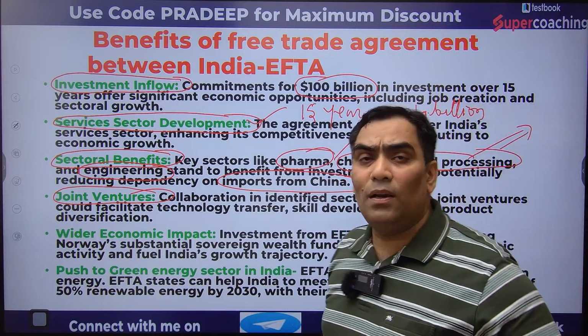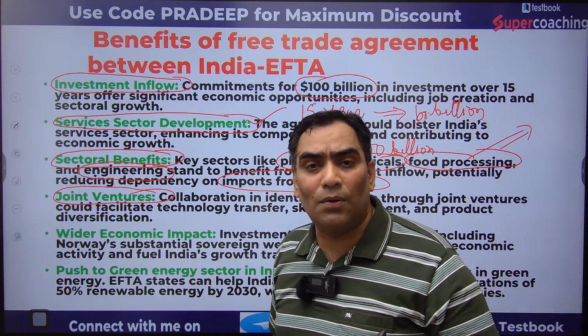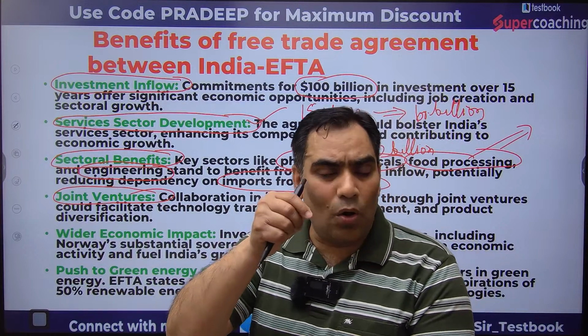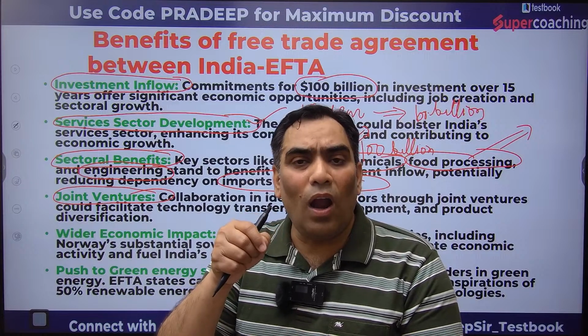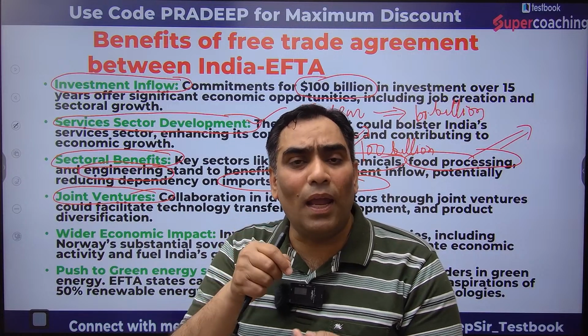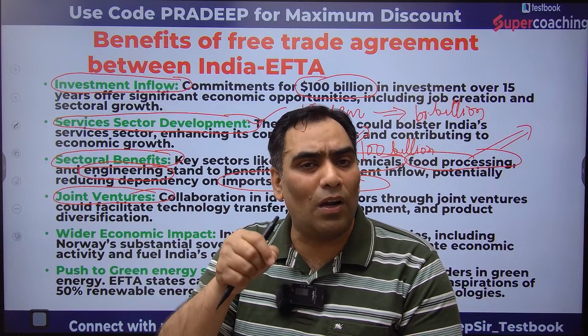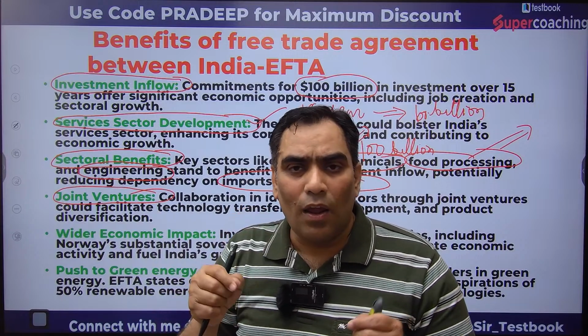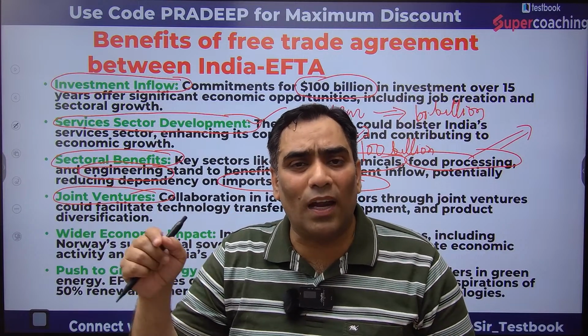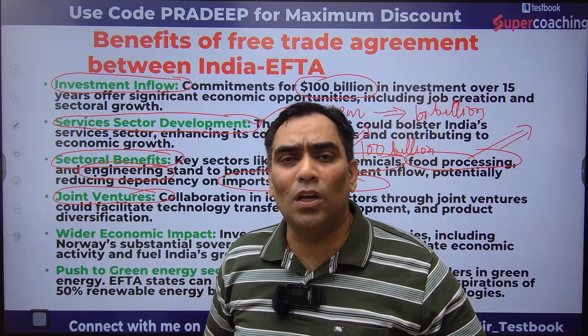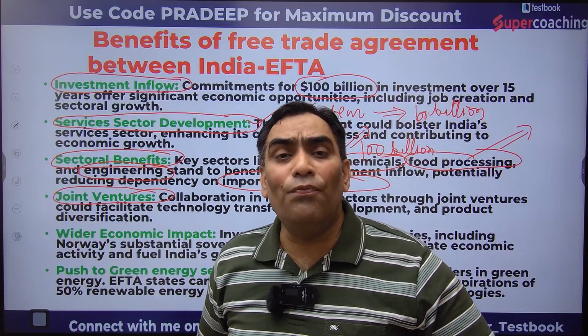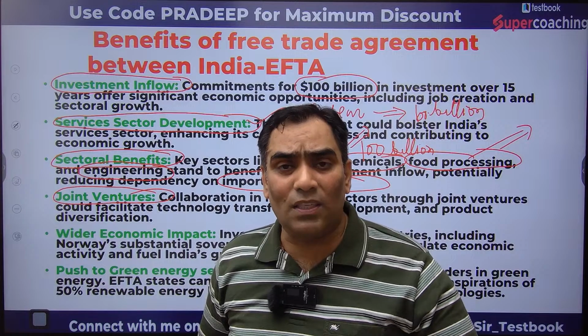Okay, and it will facilitate product diversification, because if the technology is transferred, earlier we may not have had the technology for the production of particular goods or services. If we have access to that technology, we will be in a position to produce different products or different services.